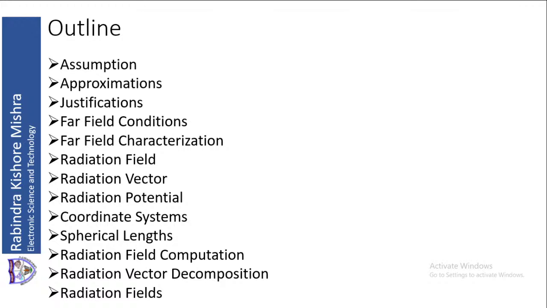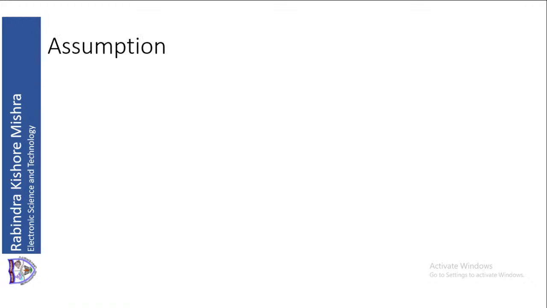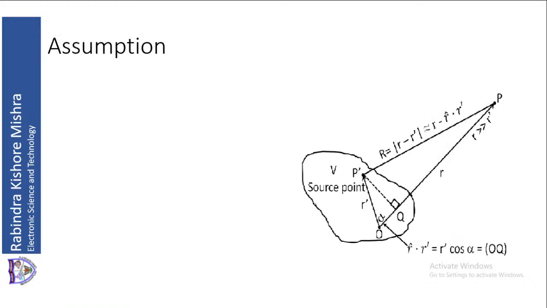So let us start with the assumptions. Remember, if we are considering a radiation problem, we have a source. The source is radiating electromagnetic waves. So we have a source point and an observation point. Here the source point will be designated by prime.